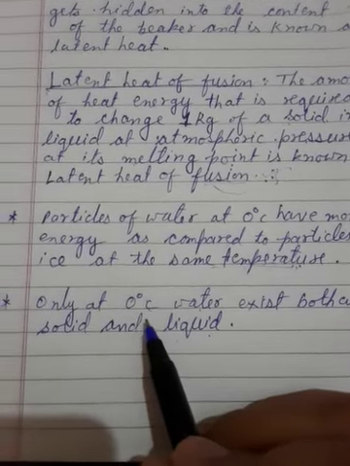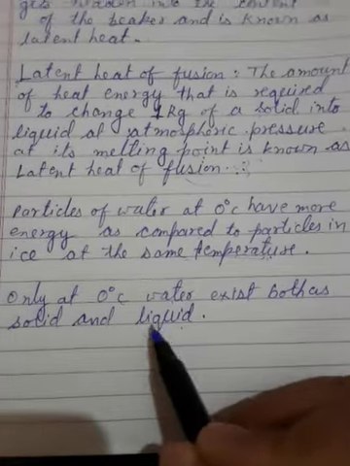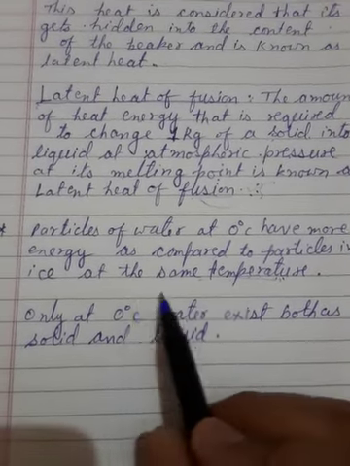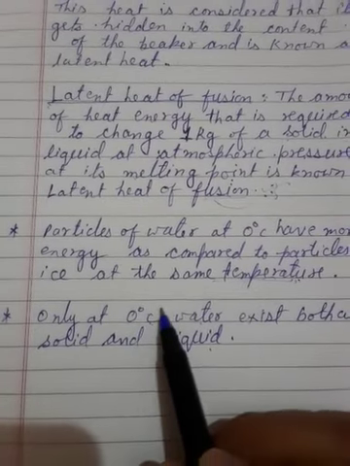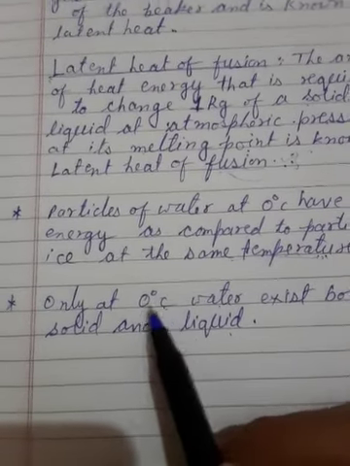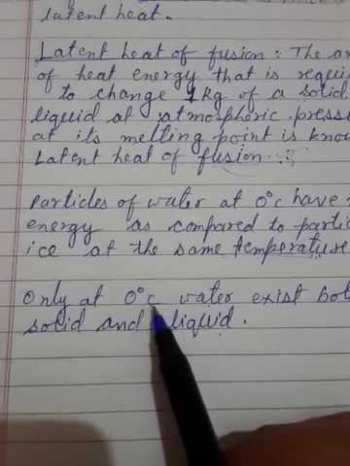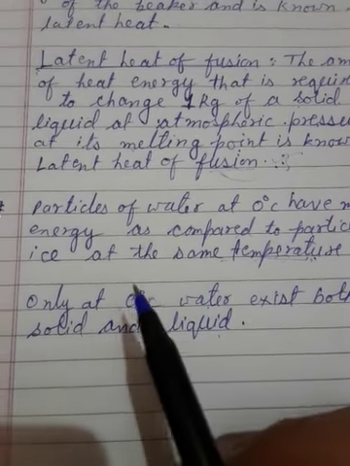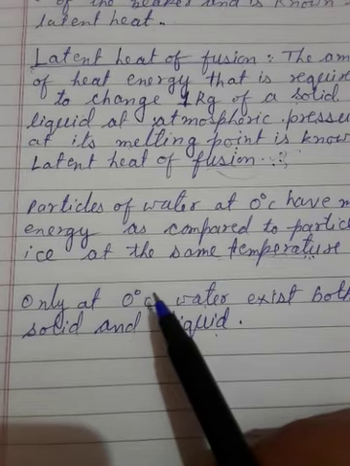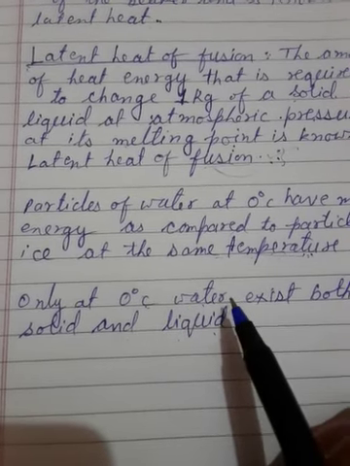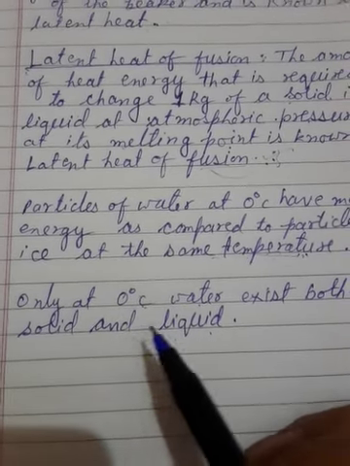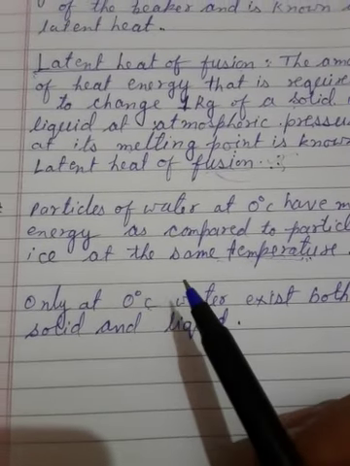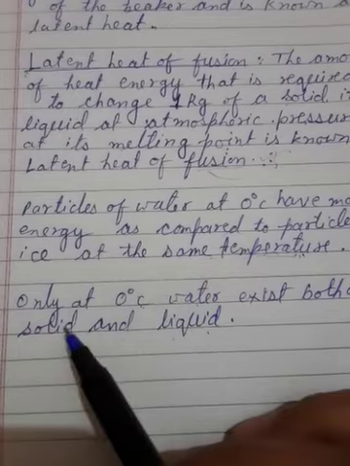At 0 degrees Celsius, we can find liquid water, and at 0 degrees Celsius, we can find solid ice. So you can say melting point is that temperature at which both solid and liquid can exist together. Always remember, above 0 degrees Celsius there will be liquid water, and below 0 degrees Celsius there will be solid ice, right? But at 0 degrees Celsius, both liquid and solid will exist together, right?